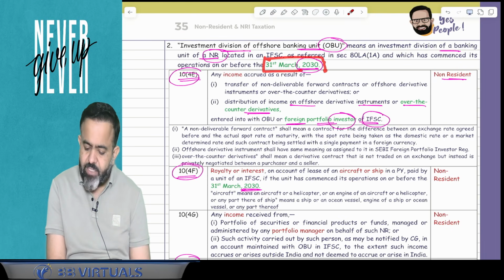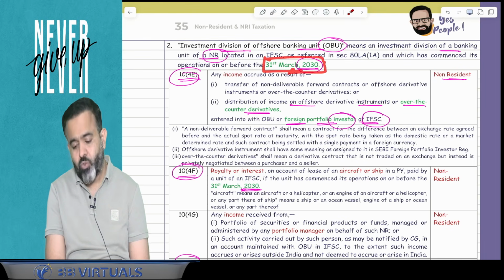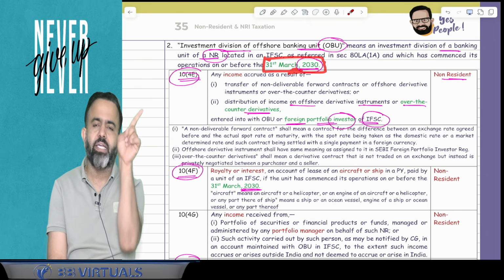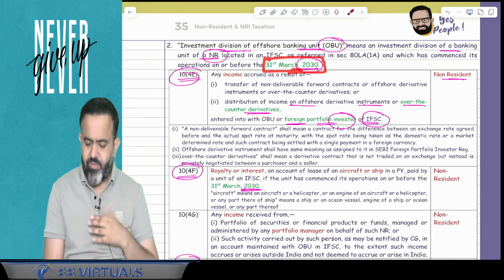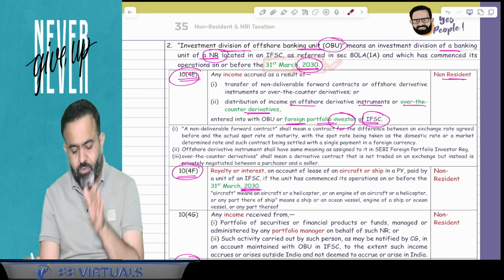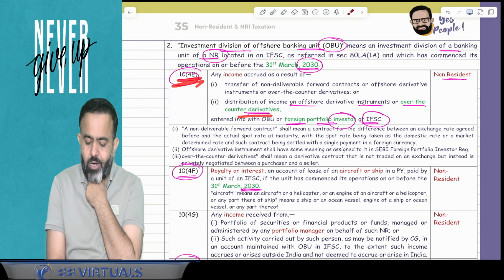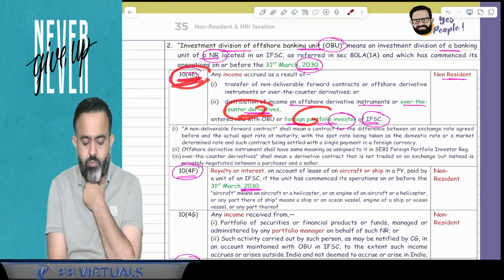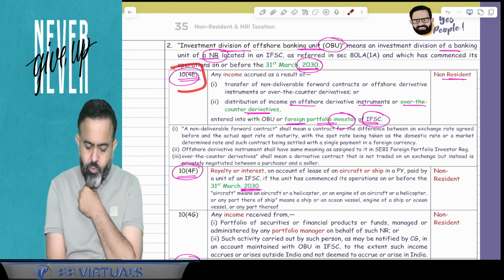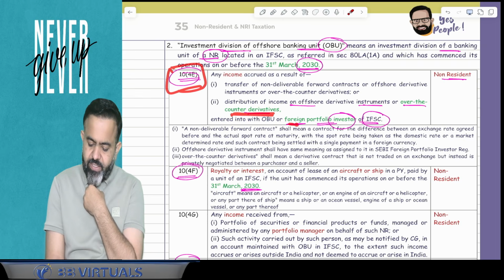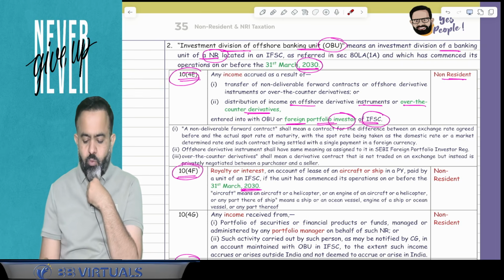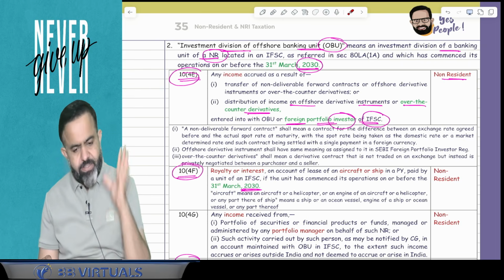Here that date has been changed to 31st March 2030. I think it was earlier 31st March 2025. Now this date is 31st March 2030. Now in the next section, guys, counter derivatives are added in section 10(4)E. In 10(4)E they have added counter derivatives, and they have added foreign portfolio investor of the IFSC.